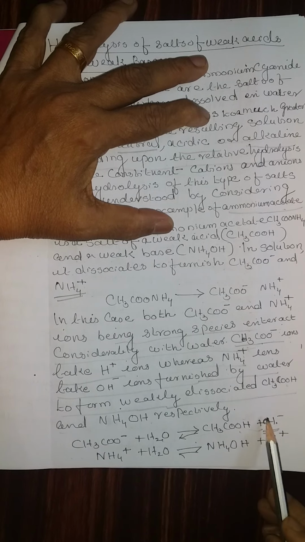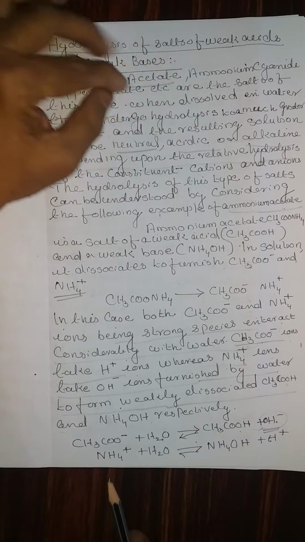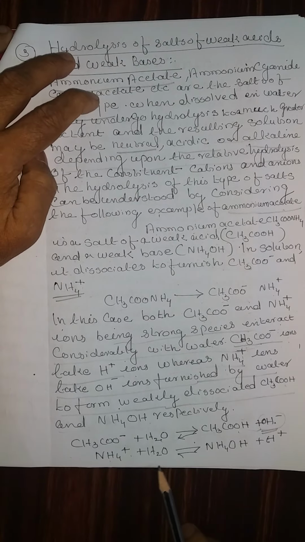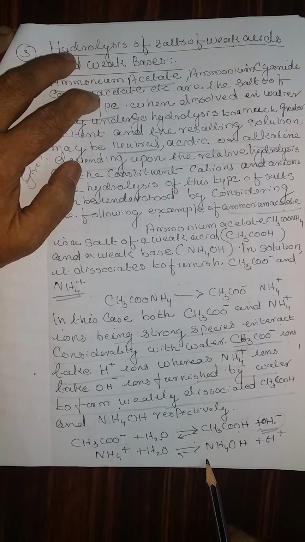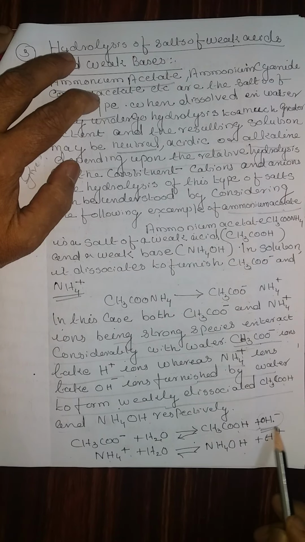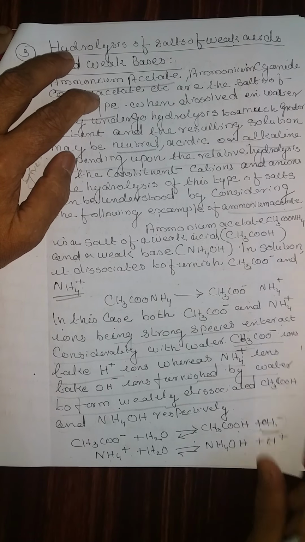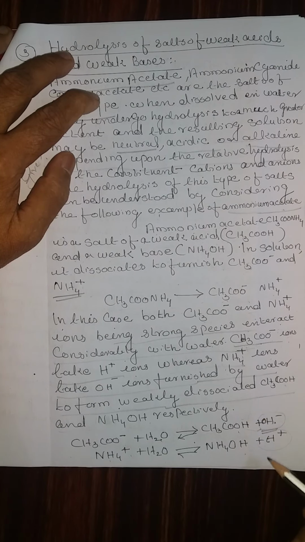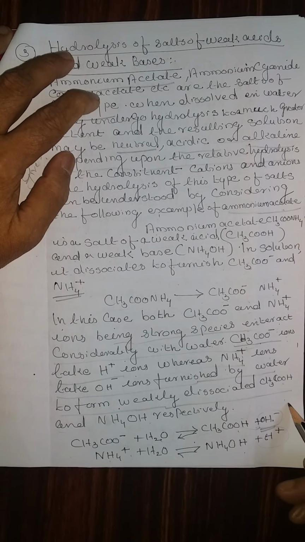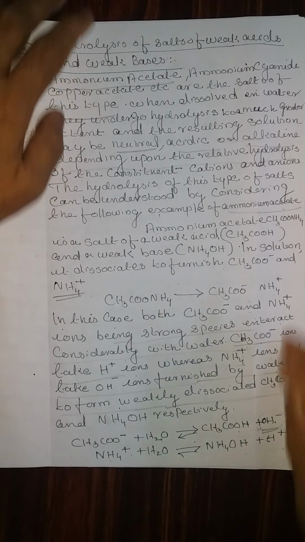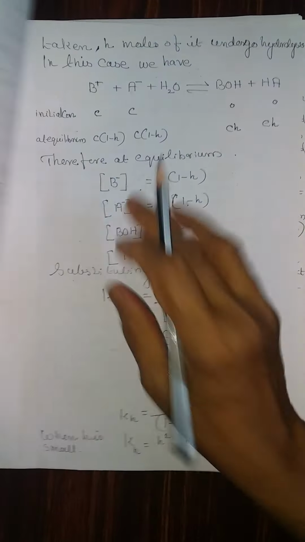That means alkaline nature. But NH4 plus reacts with water and forms NH4OH and H plus. That means both will cancel and we can get a neutral solution. Depending upon the variation, if the OH minus is higher, then we say it is alkaline. If H plus is higher, we say it is acidic.